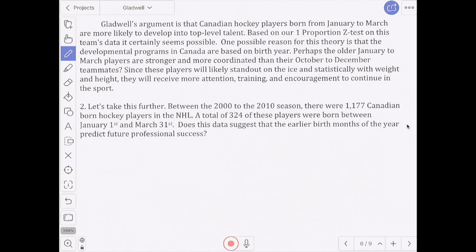So Gladwell's argument is that the Canadian hockey-born players that were born in the earlier months of the year are more likely to develop into top-level talent, and it has probably much to do with the fact that if the players are older, as they're younger, they're more likely to stand out. And if they're more likely to stand out, the coaches notice that they're much better skaters than their younger teammates.